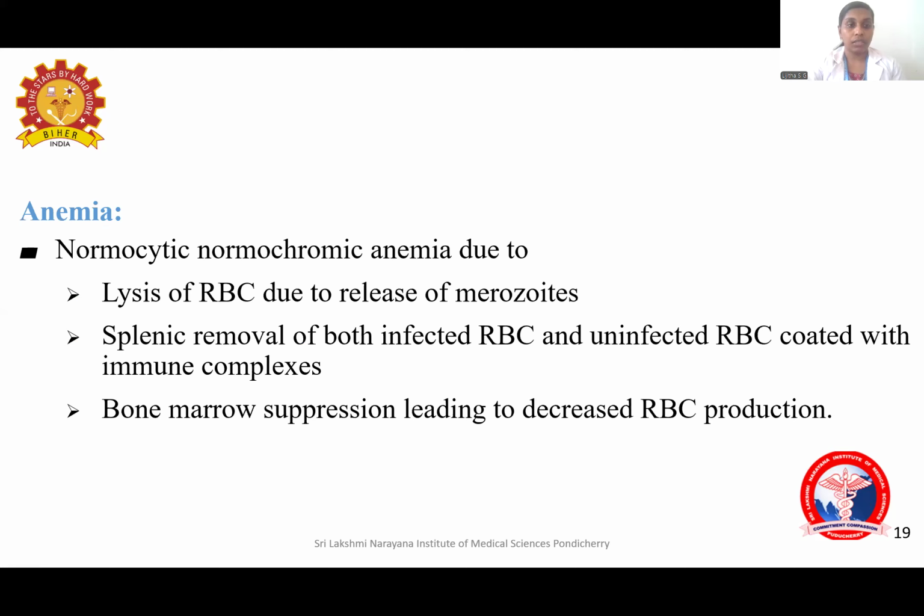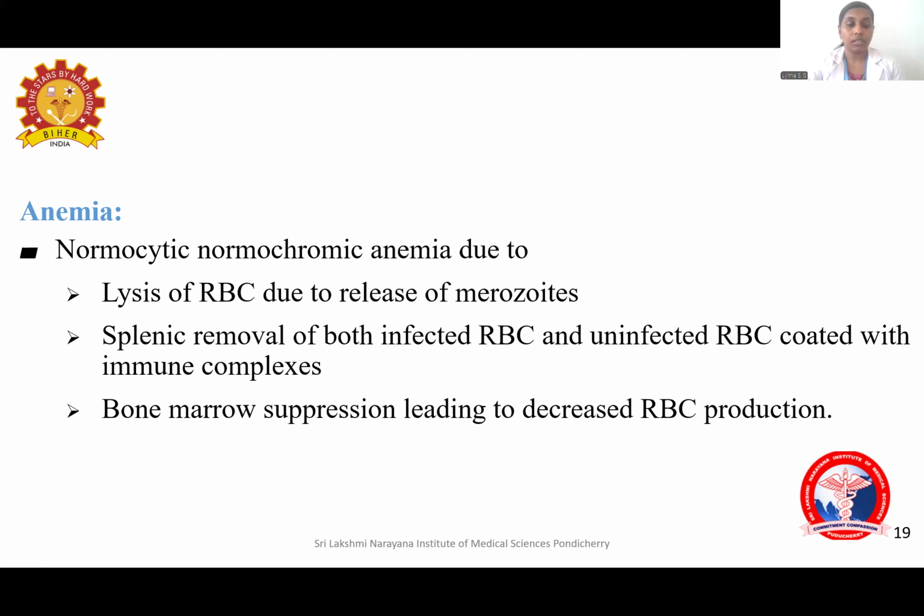Then the other manifestation in the triad is anemia. That is normocytic normochromic anemia, which is due to lysis of RBC due to the release of merozoites. When the merozoites are coming out, it is by lysing the RBC. So that is the reason for this normocytic normochromic anemia.